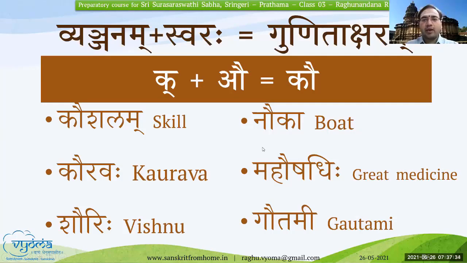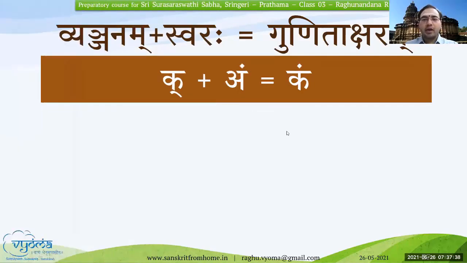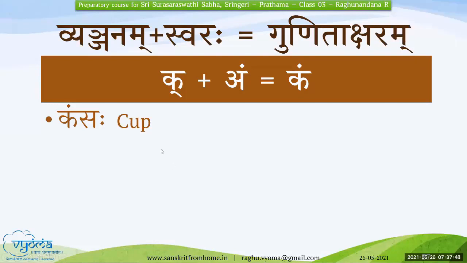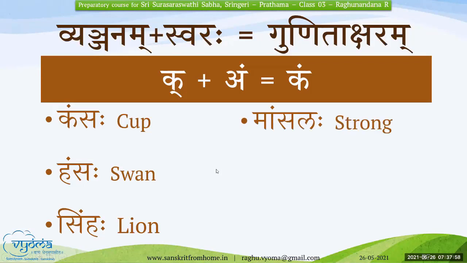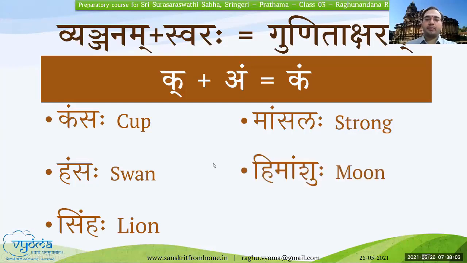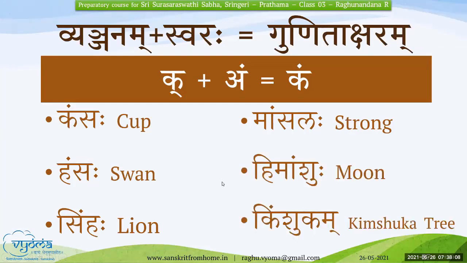Now we'll go to the last two, anuswara and visarga. Kam, k plus am. Kamsaha, Hamsaha, Simhaha, Mamsalaha, Himamshuhu, Kimshukam. Uttamam, dhanyavadaha.